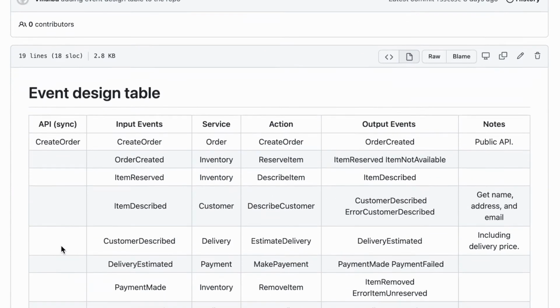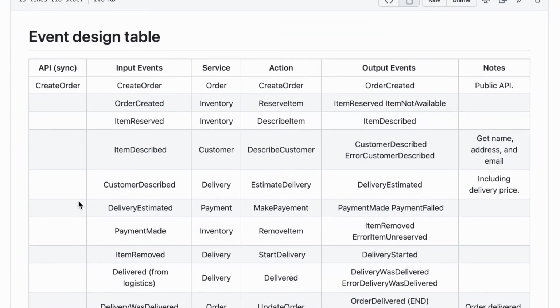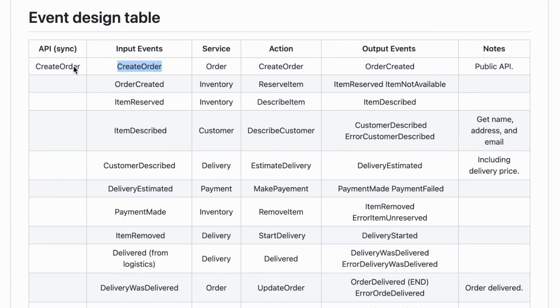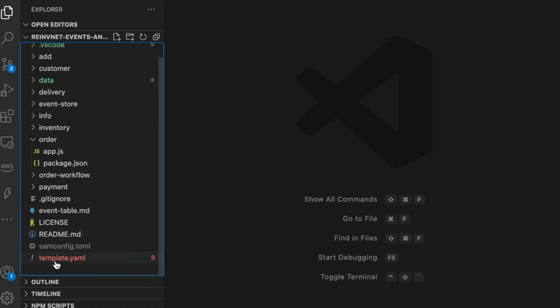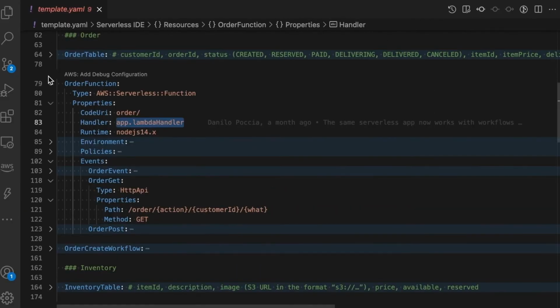Then if we go to our documentation, we can go to the template table. This is the design table where you can see all the events, as I showed you in the presentation. Here you can see the external API create order and the action create order, and it outputs an event order created. This then is consumed by the inventory service and the action reserve item. So if we go there, we can check what is going on in the reserve item.